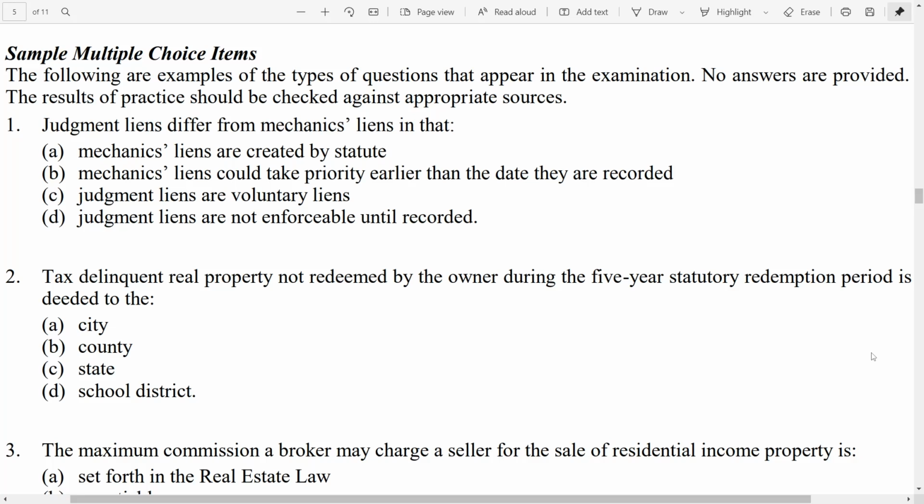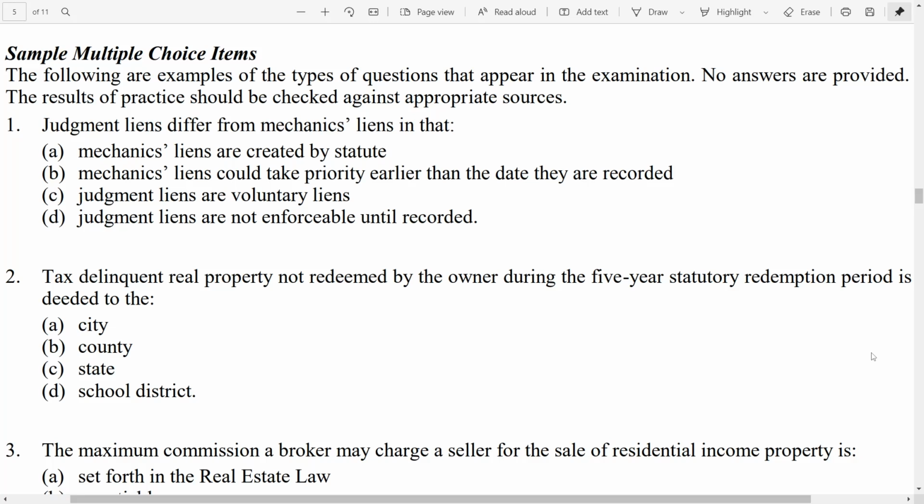Well, the biggest thing to know about is, remember, there is a saying that first to record is first in right, with 3 exceptions: a mechanics lien, taxes, and subordinated loans. Those allow you to actually take priority before the date that they're actually recorded, depending on certain circumstances. So a mechanics lien could take priority before it was actually recorded. That is something that is very different than the judgment lien.